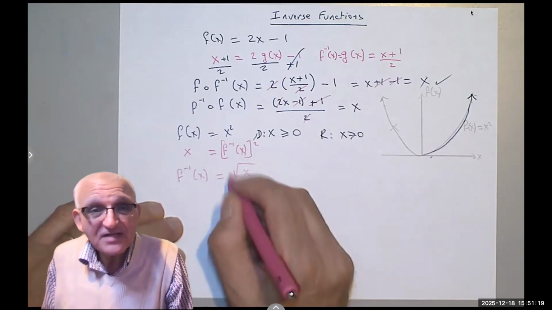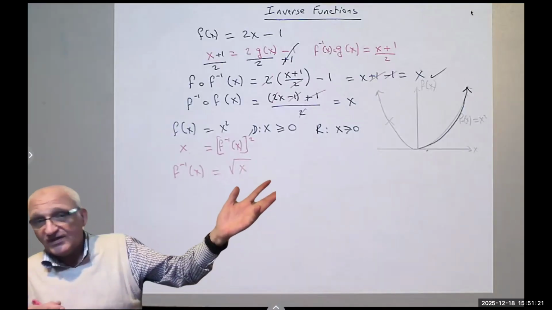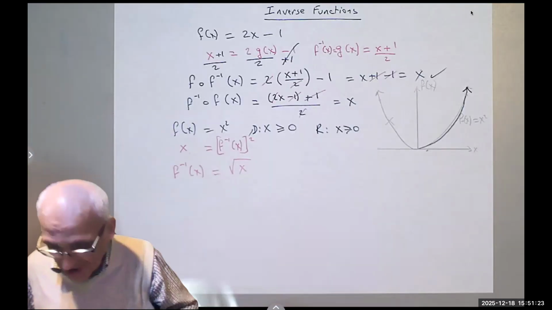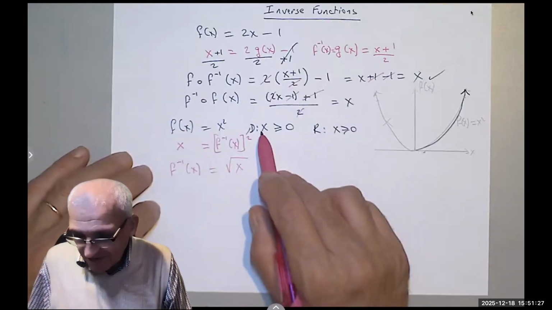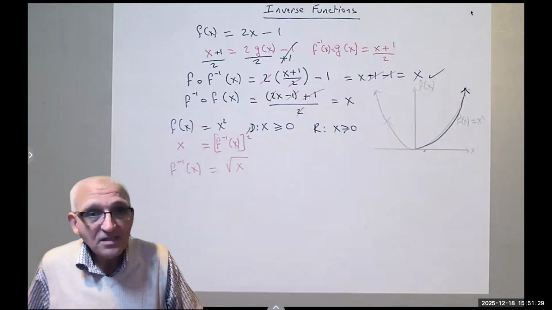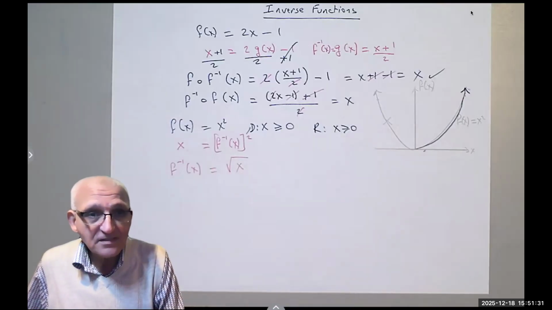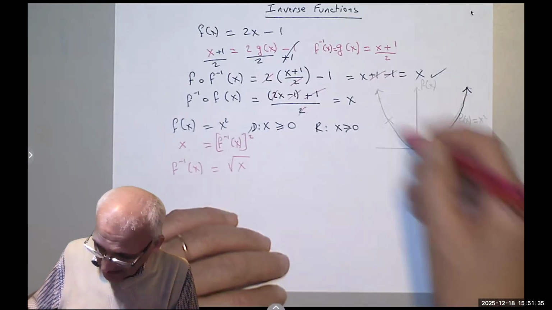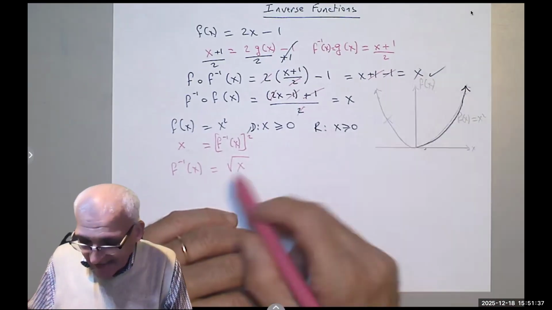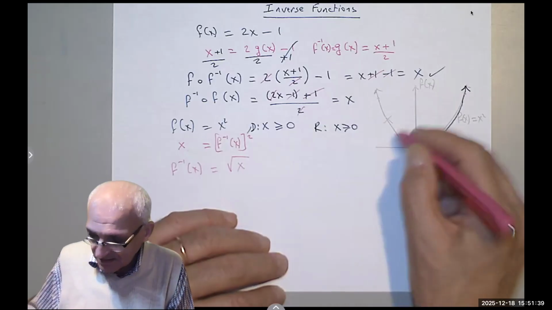Notice I don't say plus or minus as I should have if that was an algebraic equation, just because I limited the domain and the range to be from 0 to infinity. If I want this branch, I would say negative root of x.